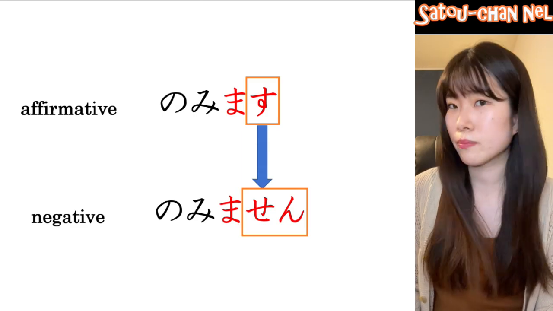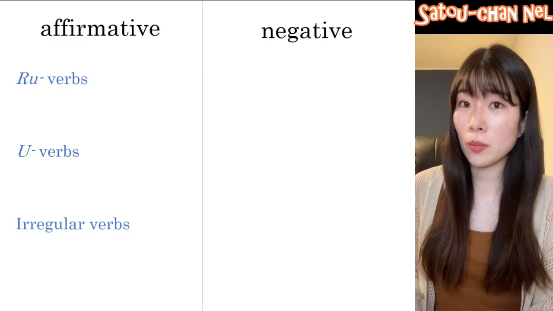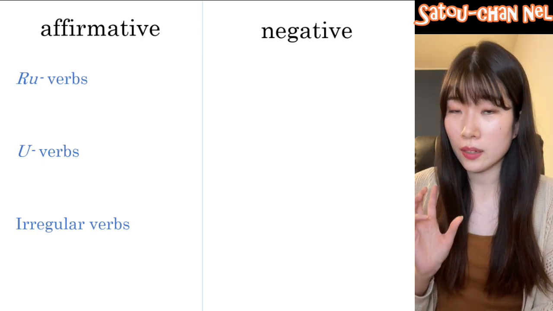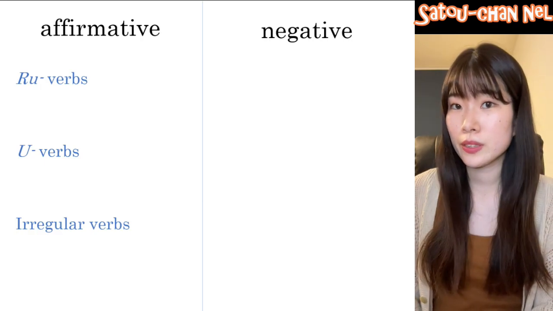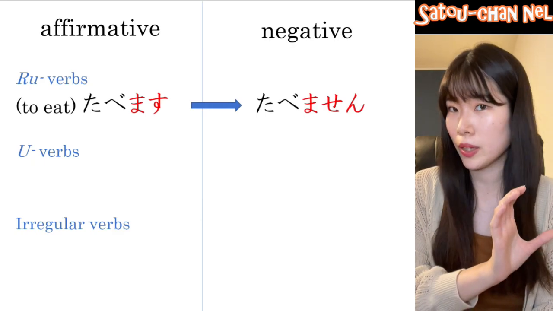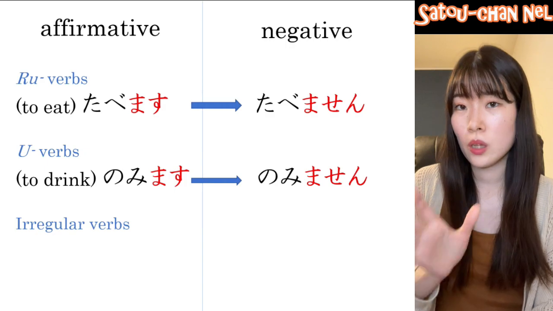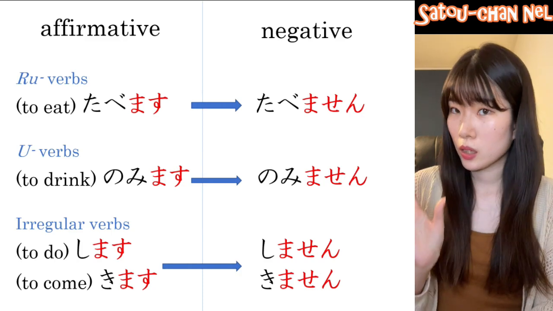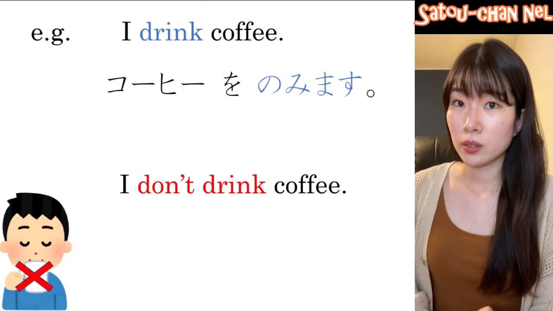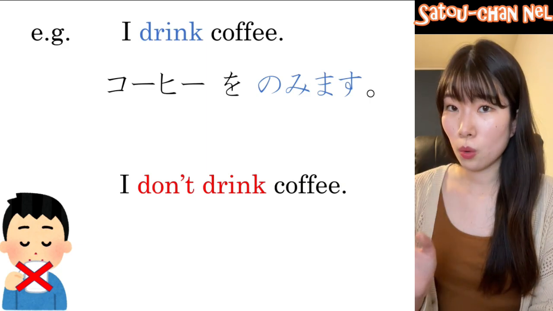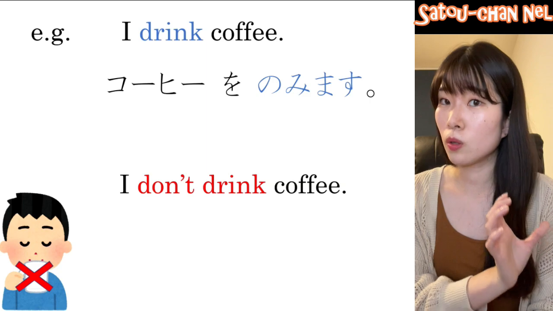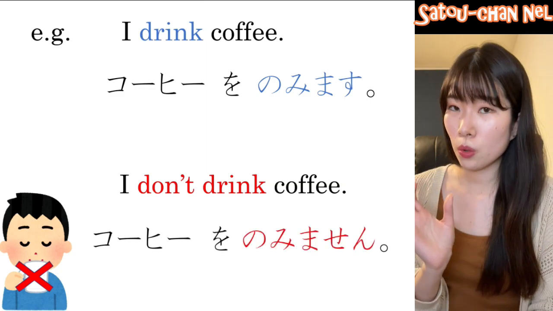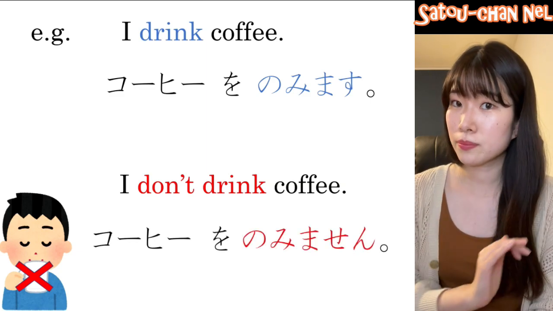It doesn't matter if it's a る verb, う verb, or an irregular verb. ます at the end has to be ません。So 食べます、食べません。飲みます、飲みません。します、しません。来ます、来ません。So, I don't drink coffee. コーヒーを and negative form of 飲みます。飲みます、飲みません。So, コーヒーを飲みません。I don't drink coffee.